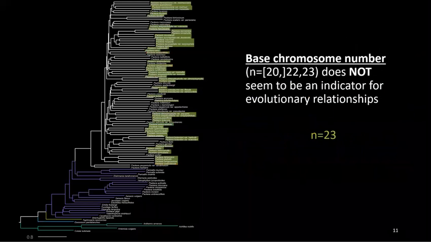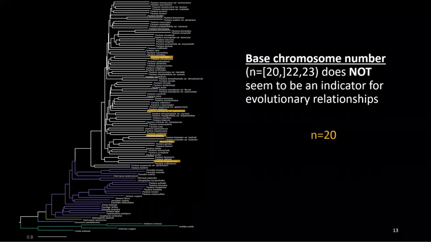When we look at Packera's base chromosome counts, which are mainly 22 or 23, with some individuals having 20, we see that there does not seem to be any trends. So these are Packera species that have a base chromosome number of 23, 22, and even the rare 20. So there doesn't seem to be very many trends with base chromosome number either.